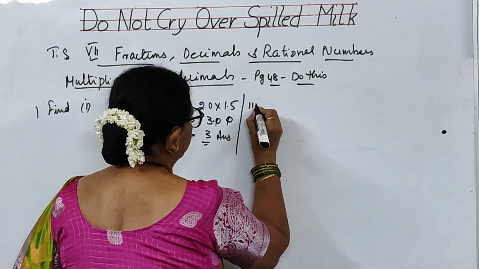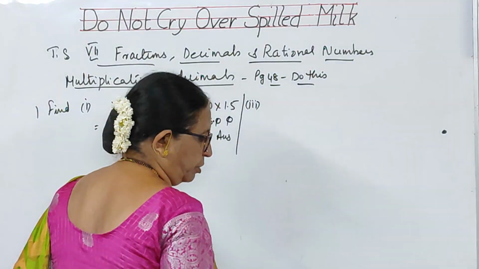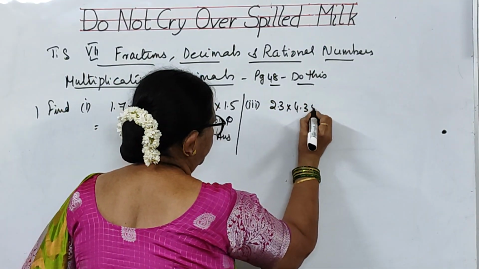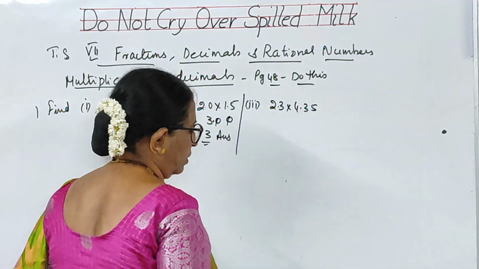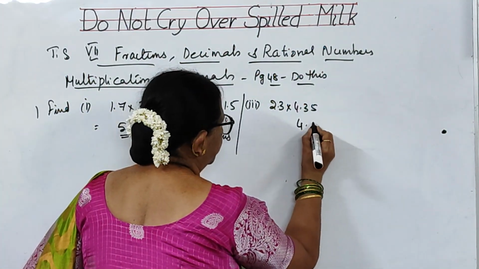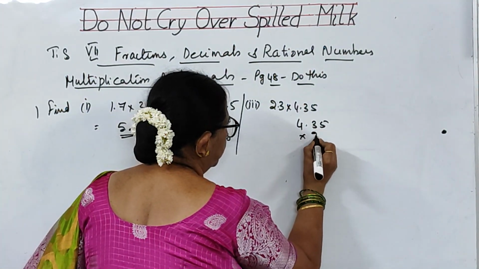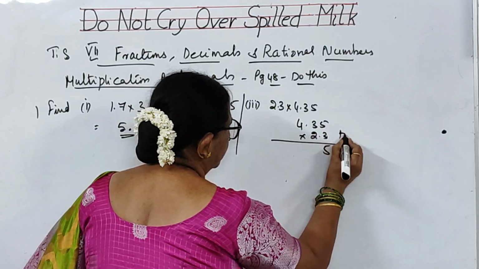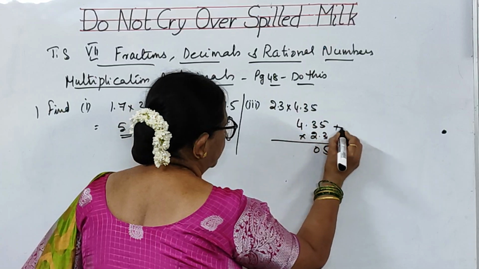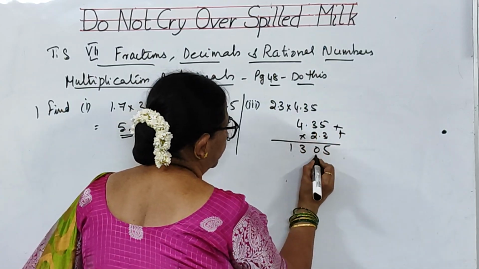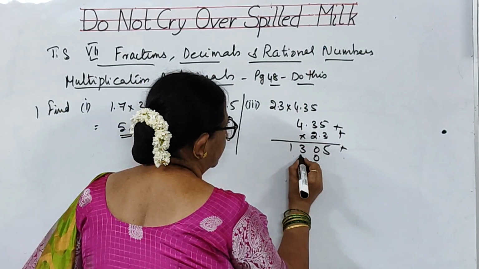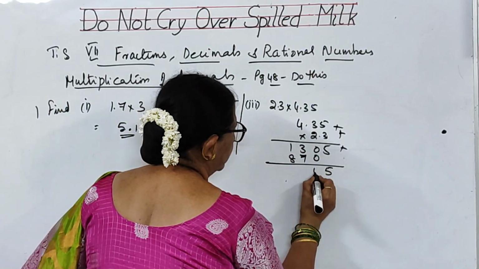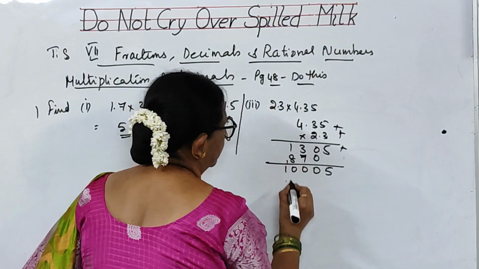Now the third bit, what is the third bit? 2.3 into 4.35. See, children. So first I will take 4.35 multiplied by 2.3. 3 5s are 15, 3 3s are 9, plus 1, 10, 3 4s are 12, 13. 2 5s are 10, 2 3s are 6, plus 1, 7, 2 4s are 8, 5, 0, 10, 10.